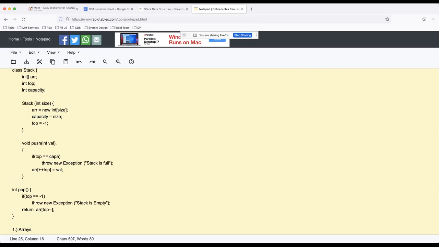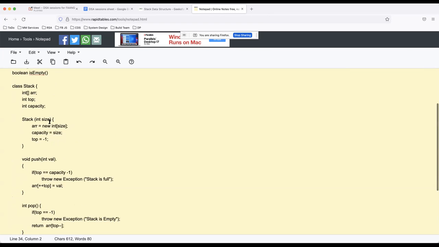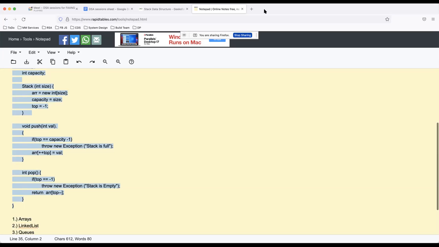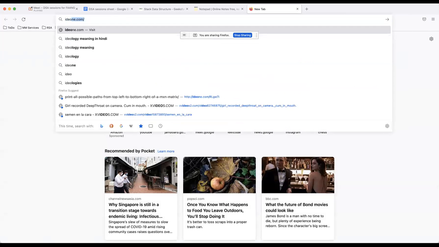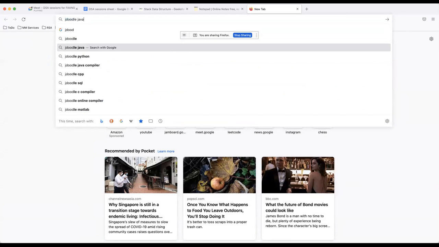And you can say if top is pointing to capacity -1, then the stack is full. This is a pretty basic implementation of the stack, and it will work. So you can create your own stack implementation with this. Let's say if we want to test out this whole thing, I can just use, I think, JDoodle Java.